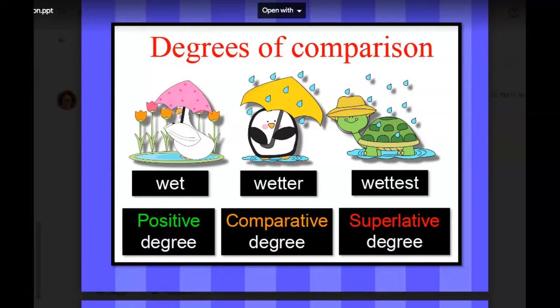And I'm going to tell you which ones you are going to have to double. We have the word fat today. So fat, you're going to have to double the T for fatter and double the T for fattest. And then there's thin. You're going to double the N for thinner, and you're going to double the N and do thinnest.